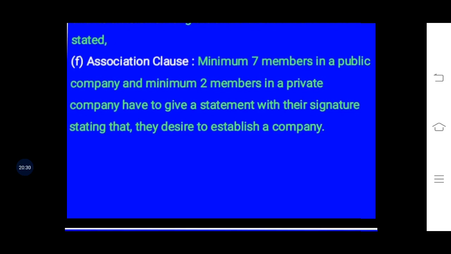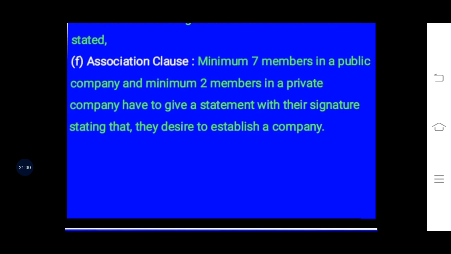Last one is the association clause. If the company is going to be commenced, according to the Companies Act 2013, at least 7 members should be there in a public company and at least 2 members should be there in a private company. Now when the company has not commenced yet, how will they get members?